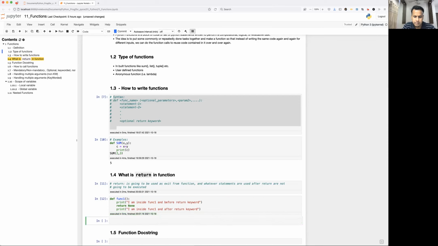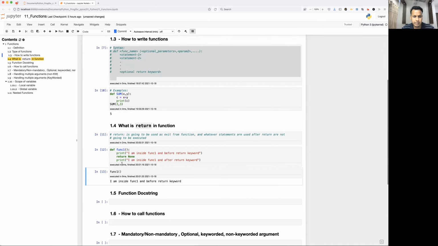Let's execute it. func1. See what is happening. When I call func1, it is going to print this statement: I'm inside func1 and before return keyword. And after, I'm just using the return keyword and returning None. See what is happening. The moment it has encountered return, it has exited from the function. No matter how many statements are there after return, they are not going to be executed.